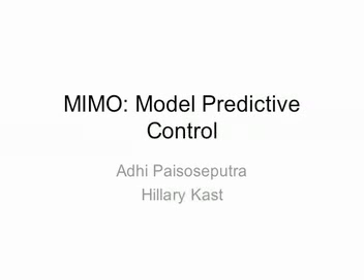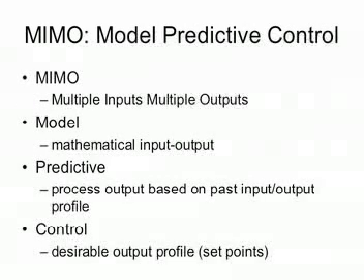MIMO, Model Predictive Control. Model Predictive Control, or MPC, controls a system with multiple inputs and multiple outputs. It uses a mathematical model using predicted output to set the controller to produce desired results. MPC uses a look-ahead method to optimize output based on knowledge of the process output.